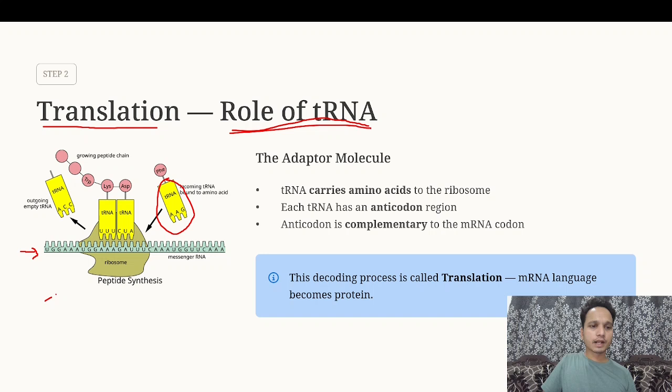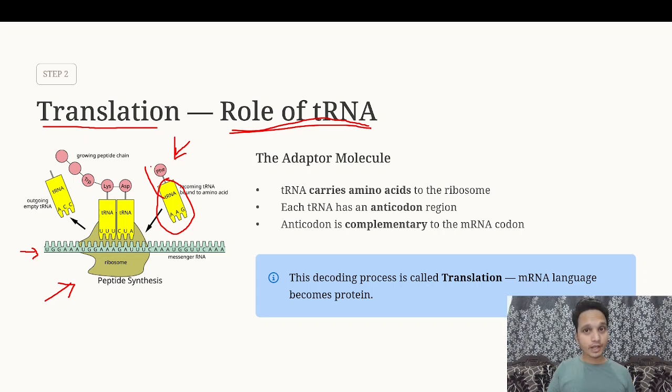And here, the ribosome is making a peptide bond between one amino acid and the other amino acid, in this way producing a protein, a polypeptide chain. What is tRNA doing here? Observe carefully, tRNA is carrying the amino acid.